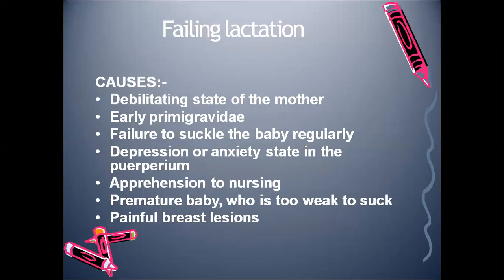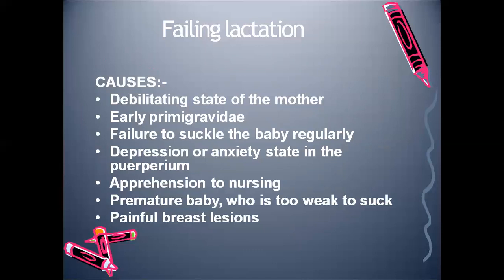Next is failing lactation, where the baby is not lactating and due to some reason lactation has not initiated. One cause is the debilitating state of the mother. The mother's condition is very chronic, and she is not able to feed. Other causes are early primigravida, failure to suck the baby regularly, depression or anxiety state in the puerperium, apprehension to nursing the baby, where the mother is anxious about nursing, a premature baby who is too weak to suck, and painful breast lesions.